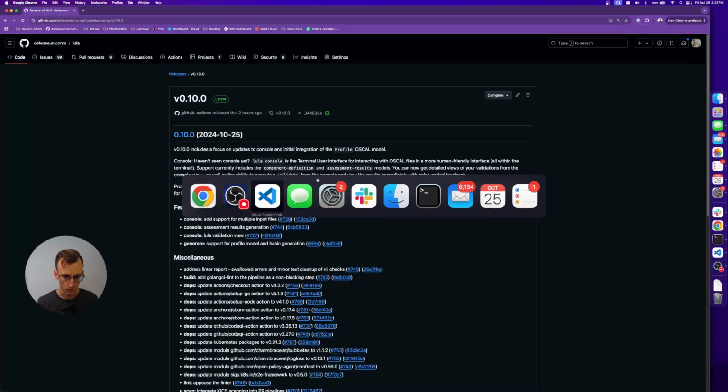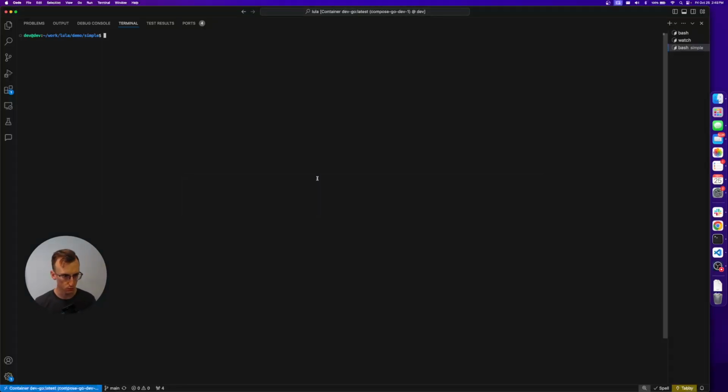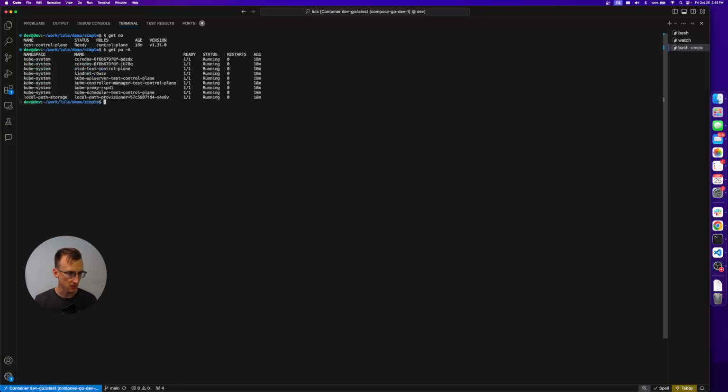So with that, what we'll do is we'll switch over. I've got Lula cloned locally. I just built Lula, so I have a local installation of the latest binary. With that, what we're going to do is look and see that I have a cluster installed. Wonderful. If I look at the pods in the cluster, you can see this is a standard kind cluster. Nothing installed there yet.